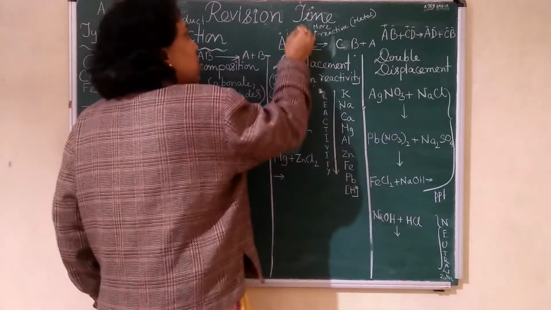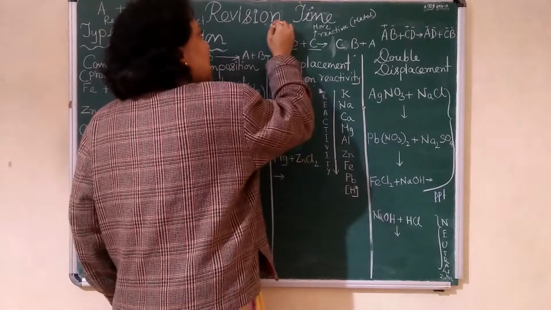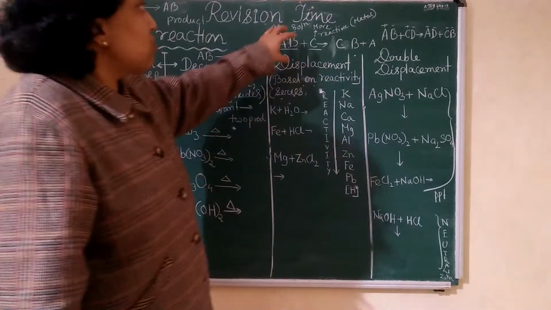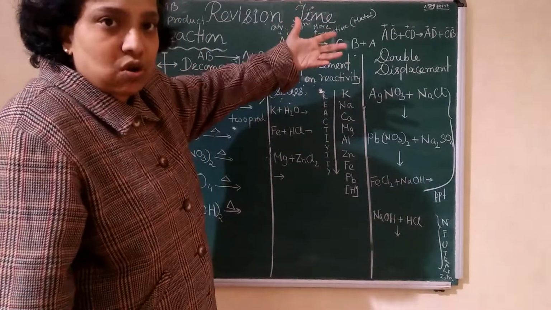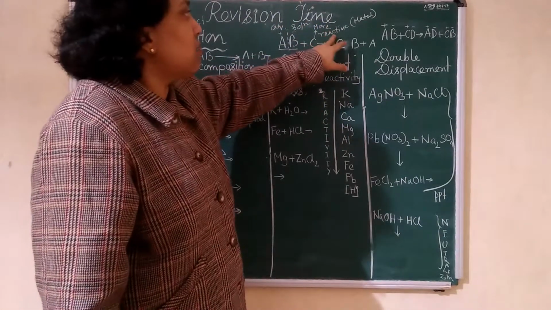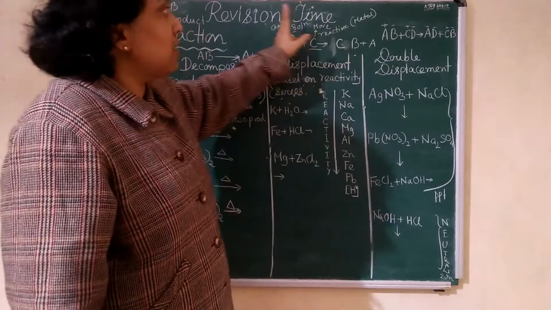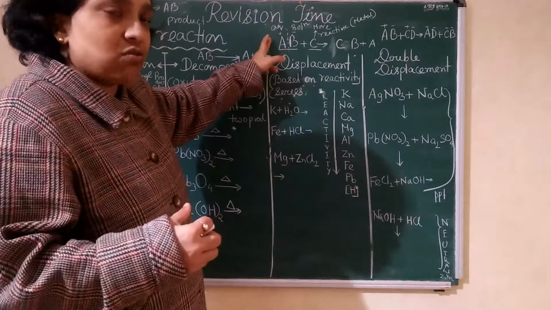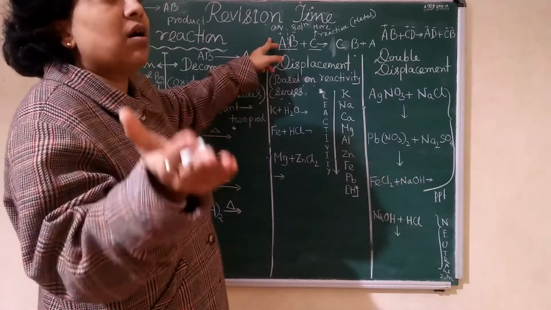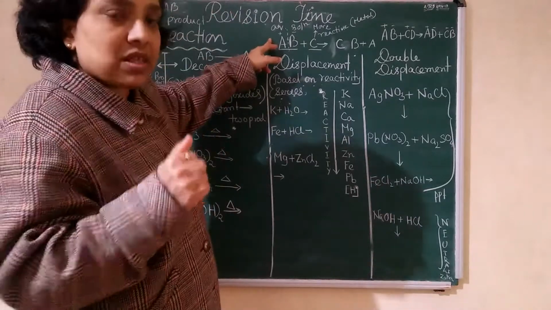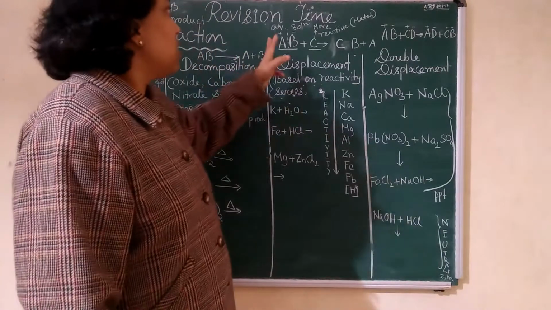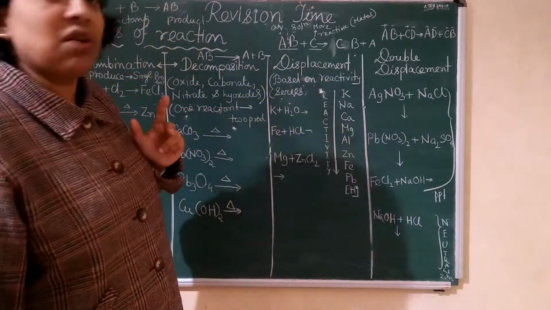And this one, I will not say a metal solution, it is an aqueous solution. In this type of reaction it need not only be a metal solution, it can be H2 also. You have to think about what the more reactive metal is reacting with: another aqueous solution, for example ZnCl2, copper sulfate, H2O, HCl. It can be anything, but it will be in solution form. That one thing you have to remember.